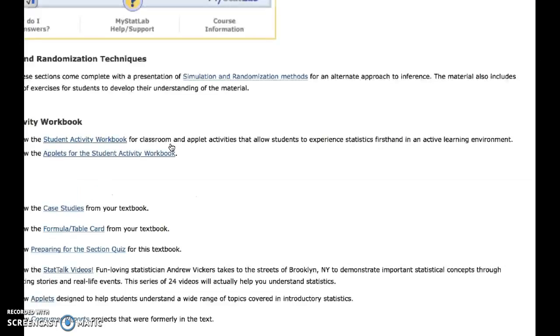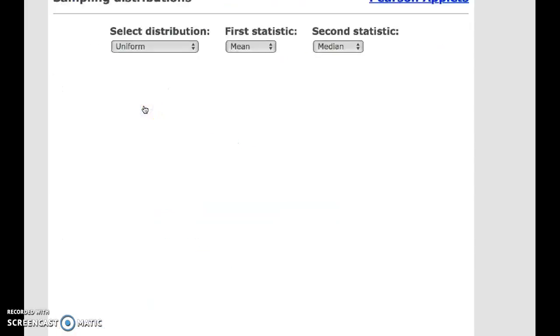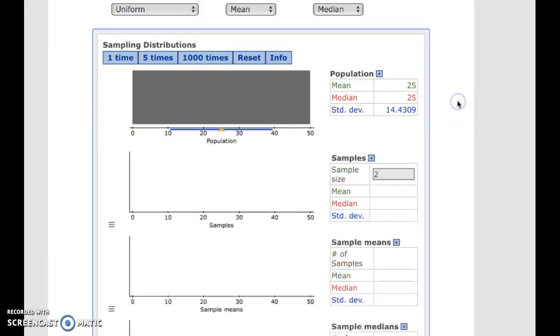If you click your Tools for Success icon, this will open up part of Pearson. Again, a little bit is cut off here, but you want to look for, in the review section, the applets. And I'm going to choose number 2, the sampling distribution. All right, so let me scroll up a little bit here.